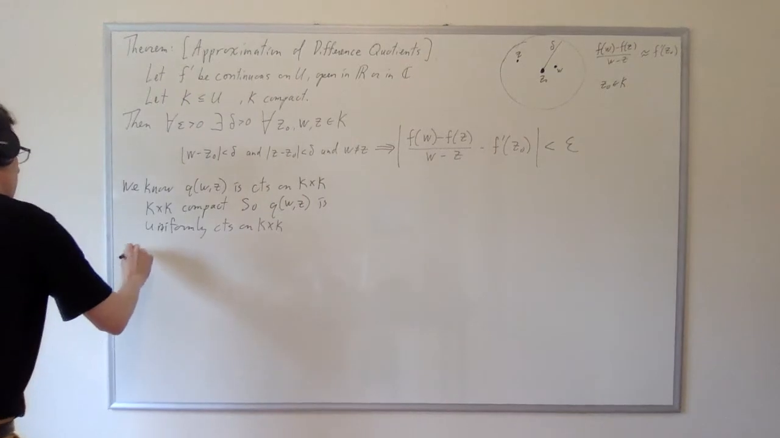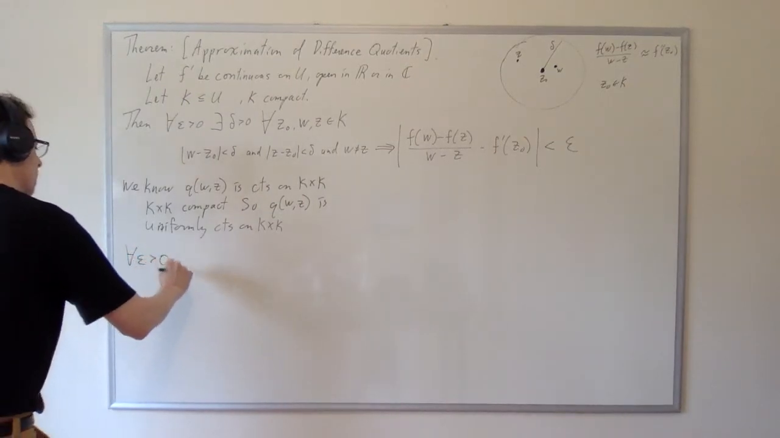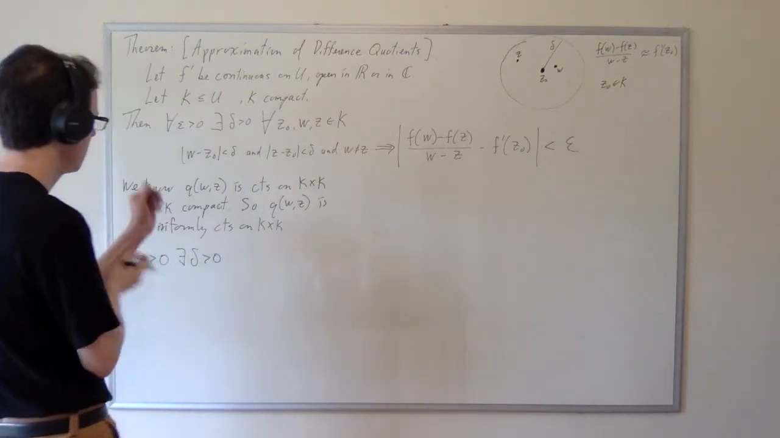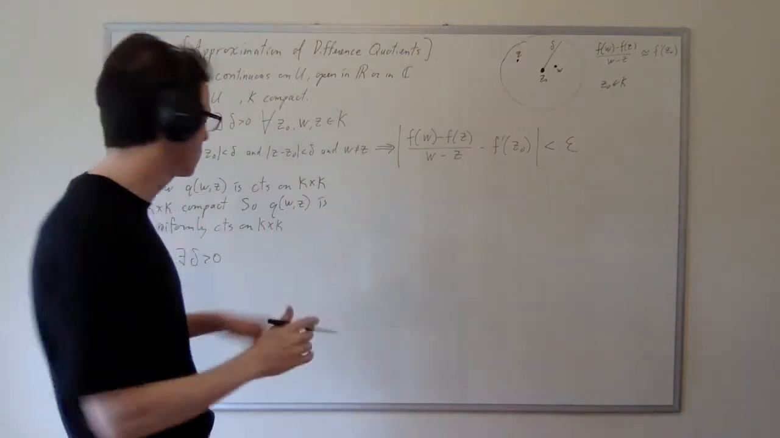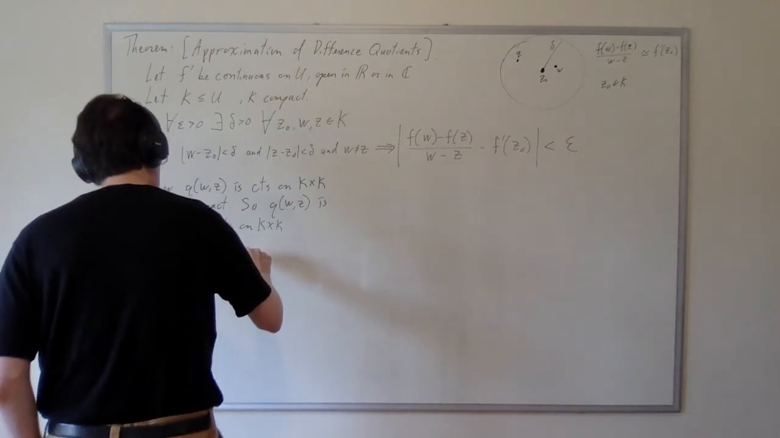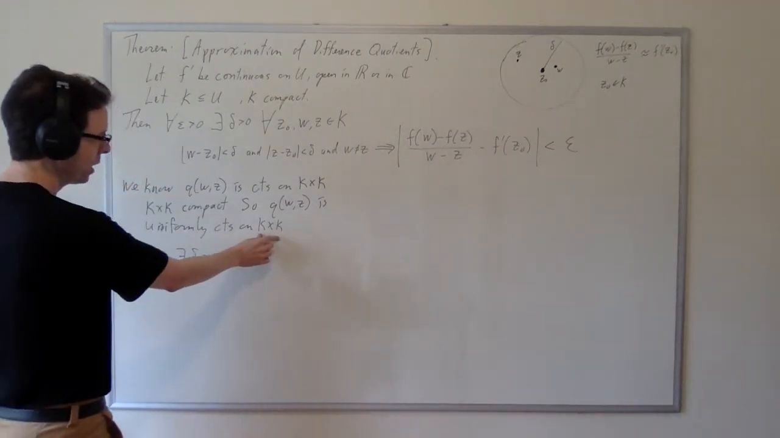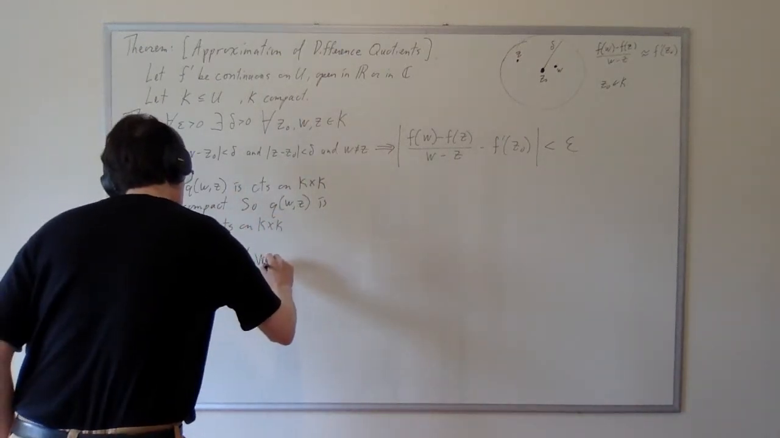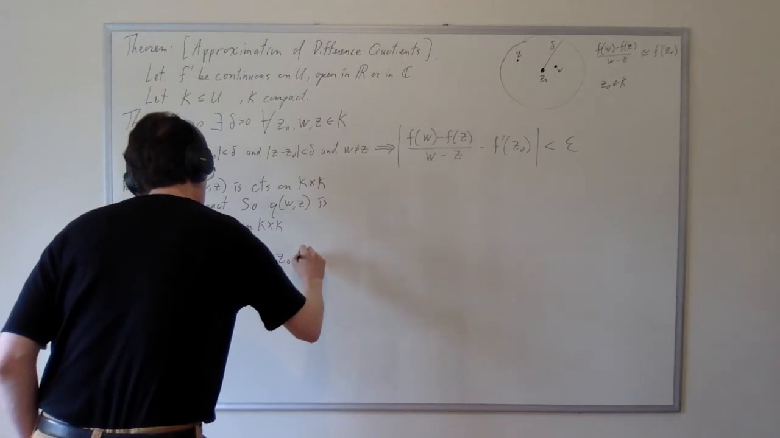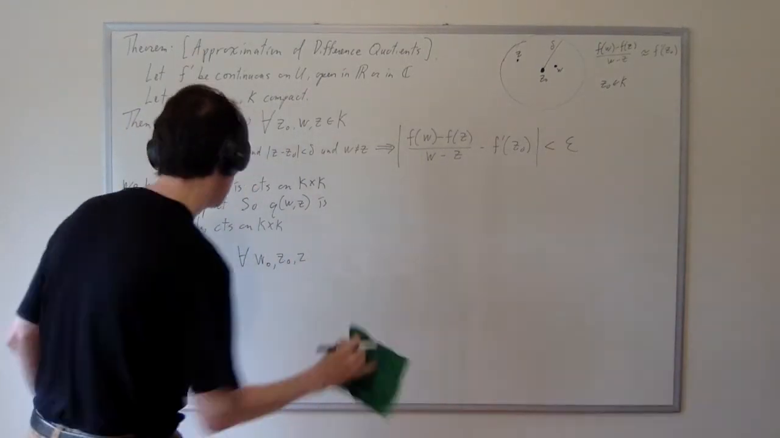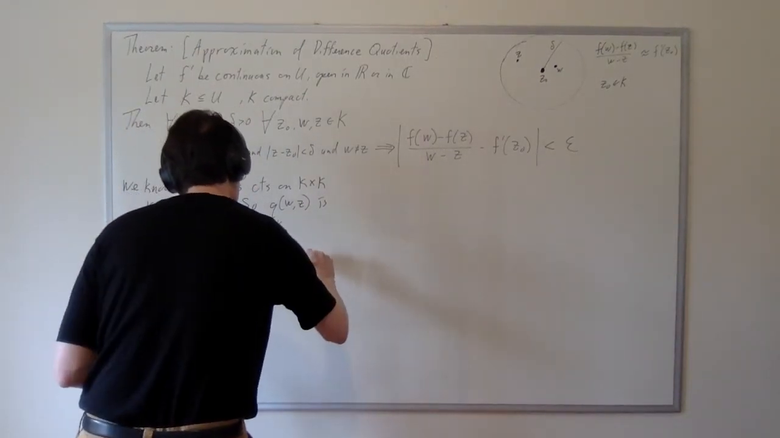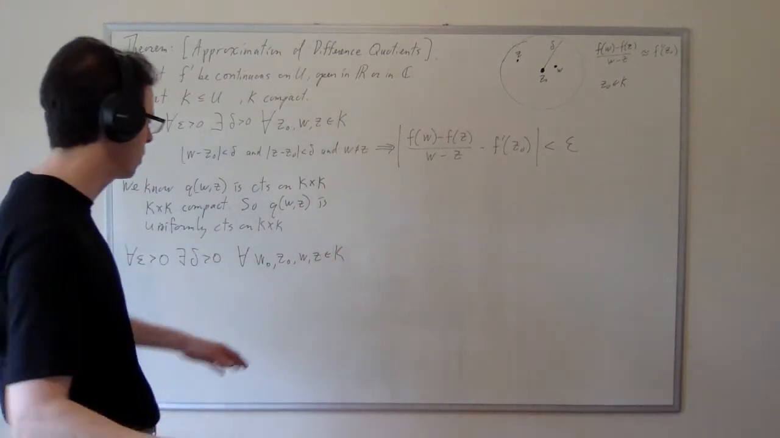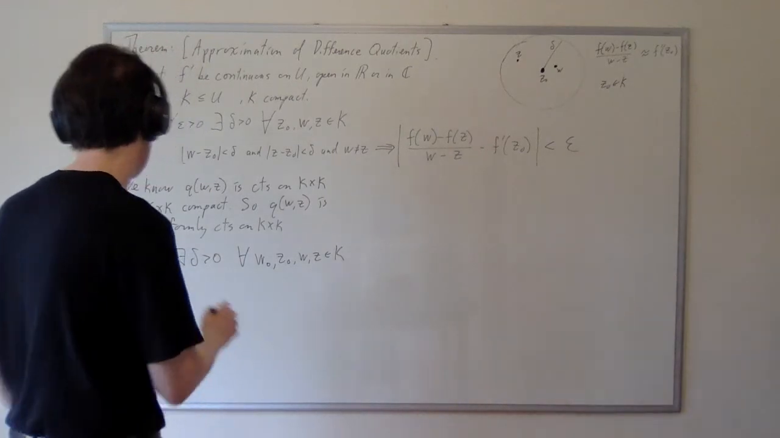So what that means is for every epsilon, there exists a delta so that for any two pairs of points, so that is for any two, now I want a single point in k cross k and another point in k cross k. So the initial point is going to be w naught, z naught, and the next point is going to be wz. So for any, basically, two pairs of points in k cross k, or 4 points in k.